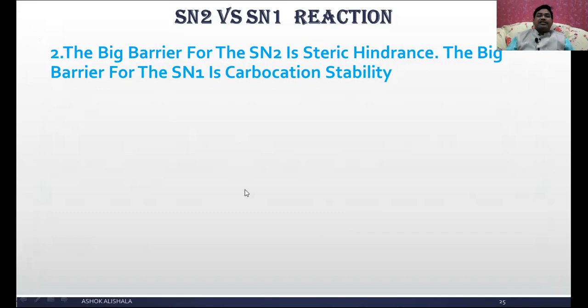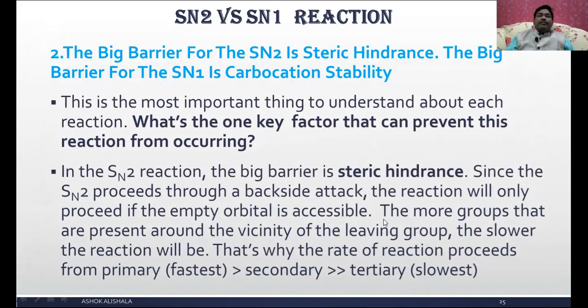Let us see the second one: the big barrier for SN2 is steric hindrance. The big barrier for SN1 is carbocation stability. This is the most important thing to understand about each reaction. It is the one key factor that can prevent the reaction from occurring. In the case of the SN2 reaction, the big barrier is steric hindrance.